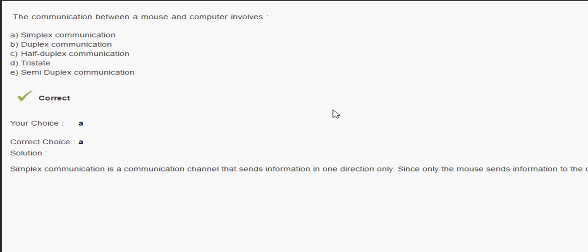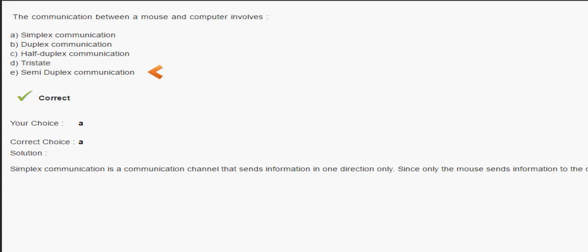The next question is, a communication between a mouse and a computer involves simplex communication, duplex communication, half duplex communication, or semi-duplex communication. We know the term simplex communication. Simplex is a communication channel that sends information in one direction only. Duplex means in both directions.